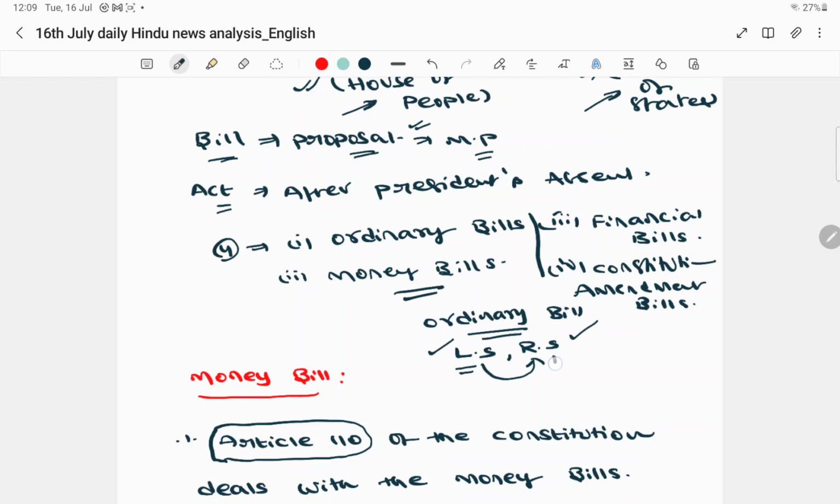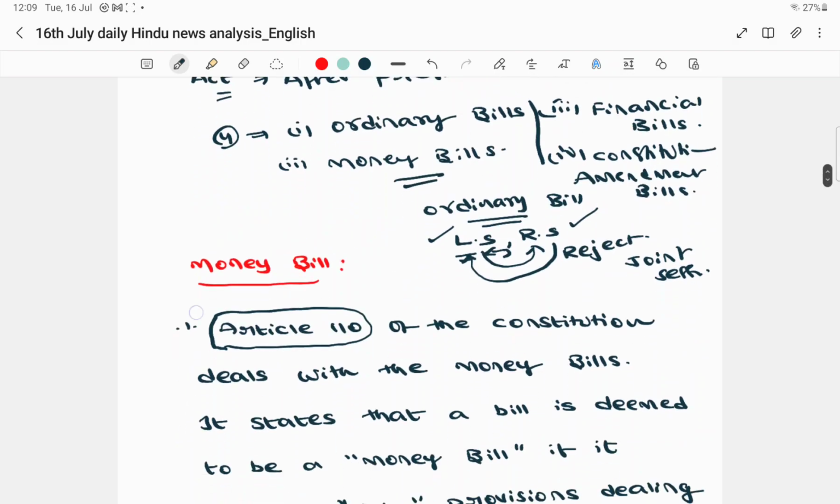So now Rajya Sabha has the same powers as Lok Sabha. If at all it wants to reject that particular bill, it can reject it. And if there is any disagreement between Lok Sabha and Rajya Sabha, in order to resolve this deadlock, a joint session will be conducted between both the houses. All this procedure will happen with respect to ordinary bills.